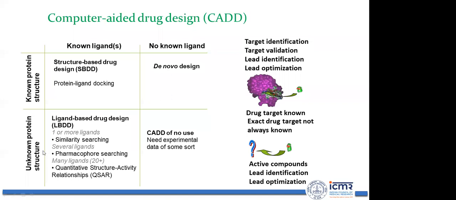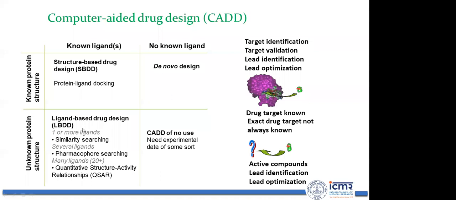There might be other conditions where you don't have the known structure, but you have known ligands, for example, bioactive compounds associated with certain diseases from experimental data. At that point, you can take one or more ligands and perform similarity searching. If you have several ligands, then you can go for pharmacophore searching. All these techniques I am going to explain in my lecture. Pharmacophore searching, then quantitative structure activity relationship.